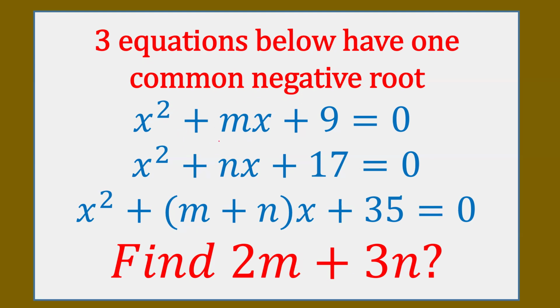The equations are x square plus mx plus 9 equals 0, x square plus nx plus 17 equals 0, and x square plus (m plus n)x plus 35 equals 0. Now let's see how to solve this question.